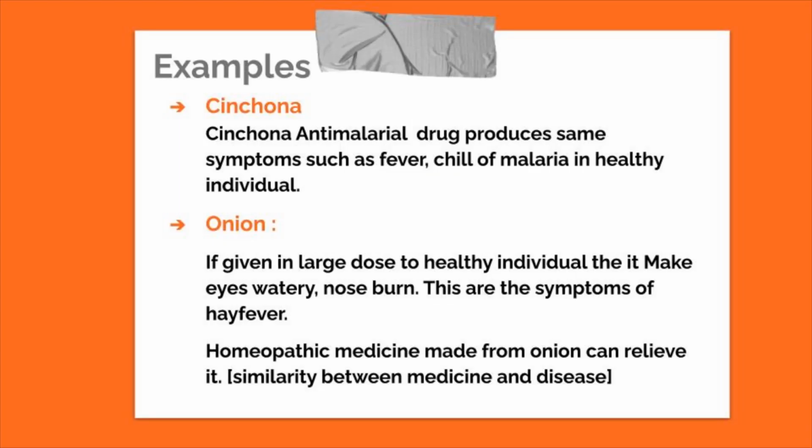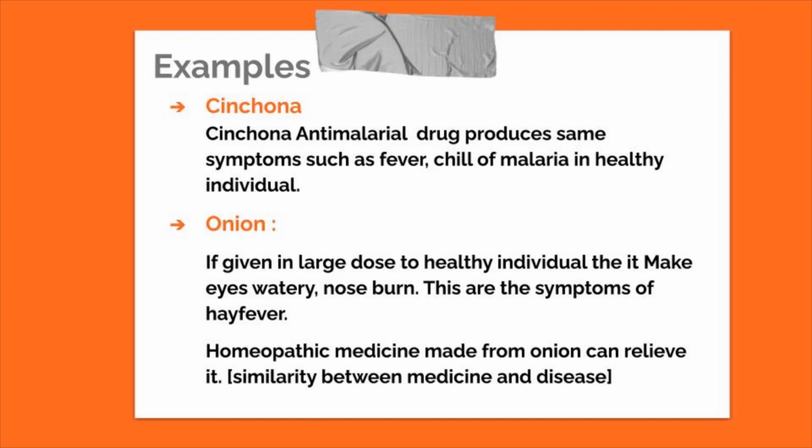Now come to the next slide, the example of this homeopathic concept, the concept of proving and prover, or similar suffering. So here are examples of homeopathic remedies. The first is cinchona, the cinchona bark that we are aware of, which is useful as an anti-malarial drug.